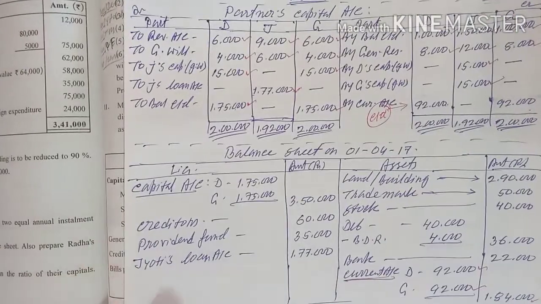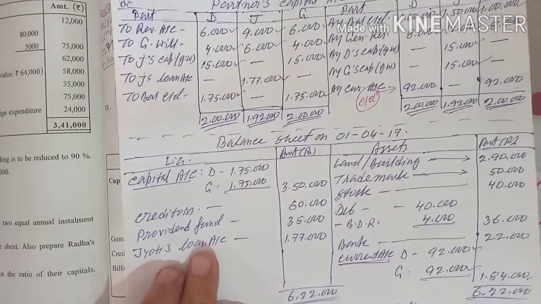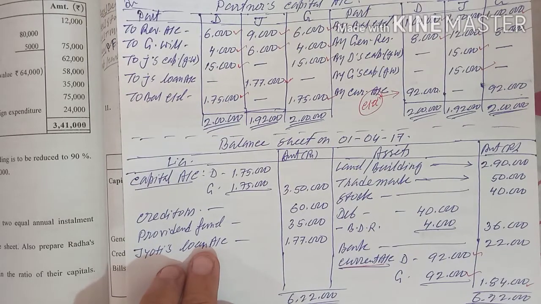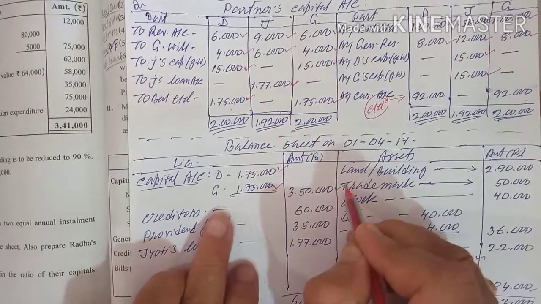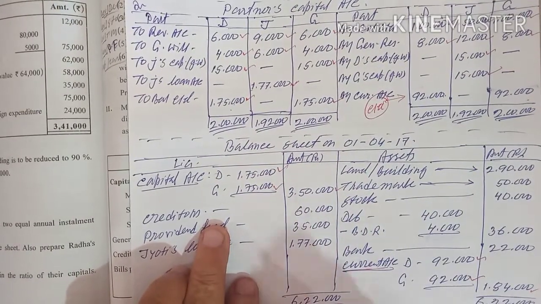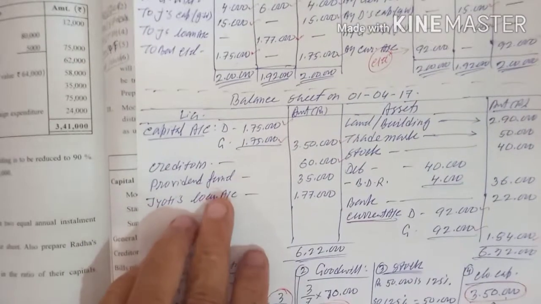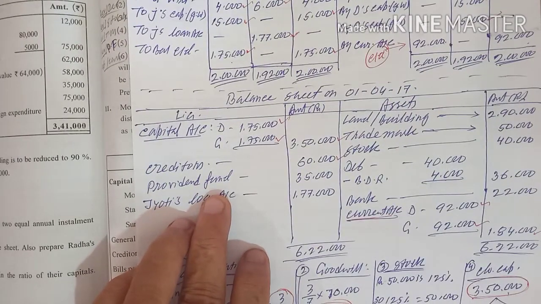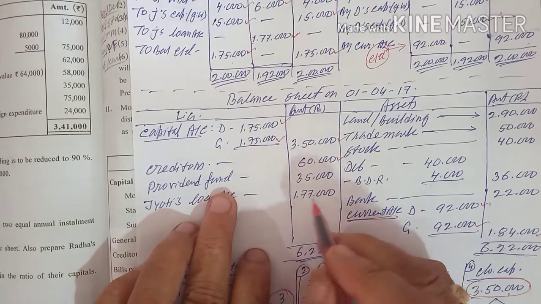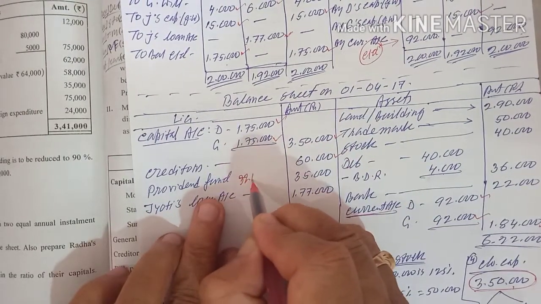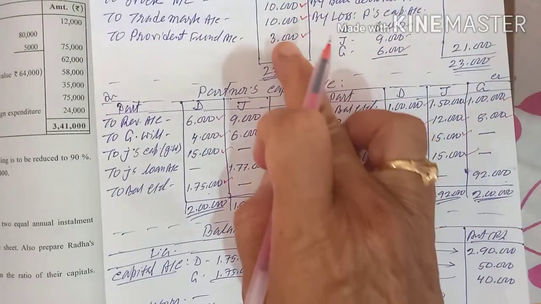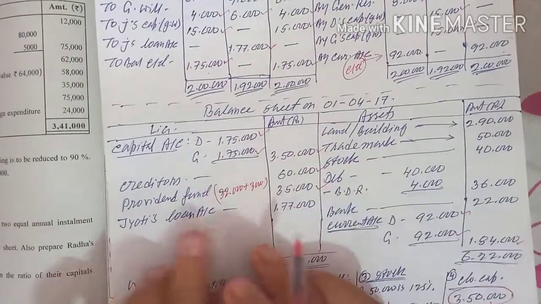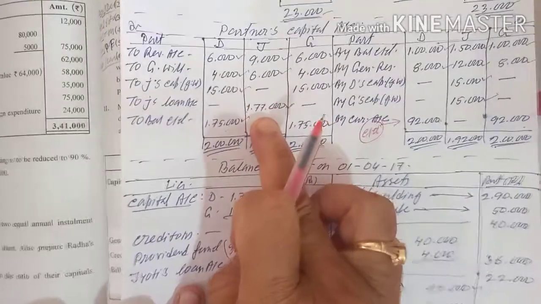Now what will we do? We will prepare the balance sheet. For the balance sheet, we will follow the old balance sheet. According to that, whatever changes are coming, we will make the new balance sheet. So balance sheet capital 175, 175, 350. Creditors, there is no change. Creditors 60,000, it is as it is. Provident fund, old is 32, but keep in mind the provident fund amount changed: 32,000 plus 3,000 is equal to 35,000. Here 3,000 is given, so it is 35,000. And Jyoti's loan is 177, that you are getting from here.